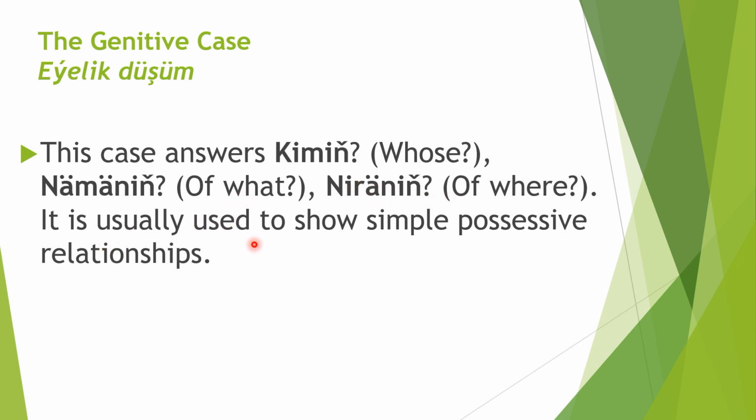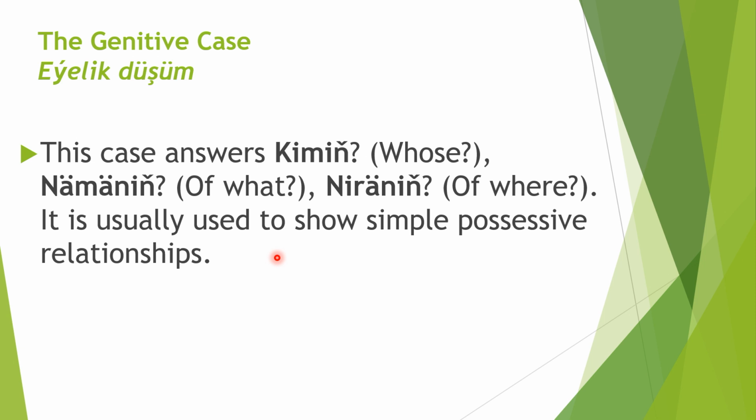It is usually used to show simple possessive relationships. So why do we need it? In order to connect 2 objects, to show the possessive relationship between the object and subject, and so on.